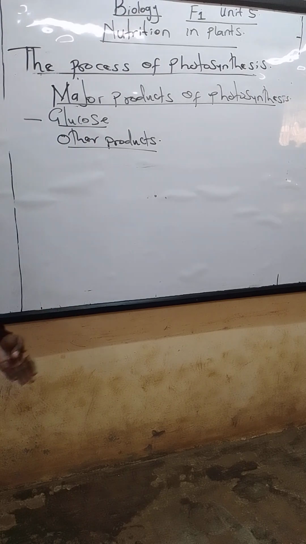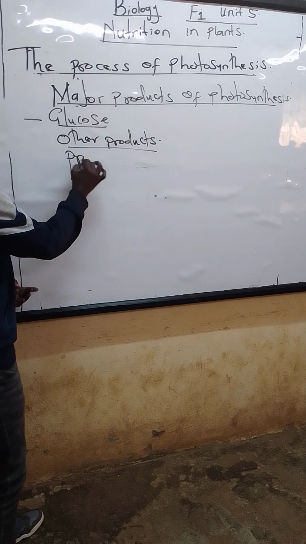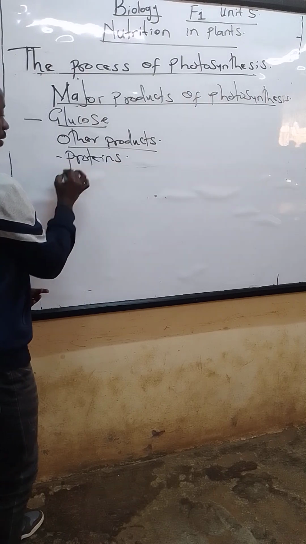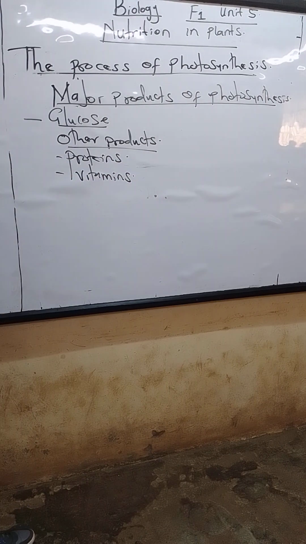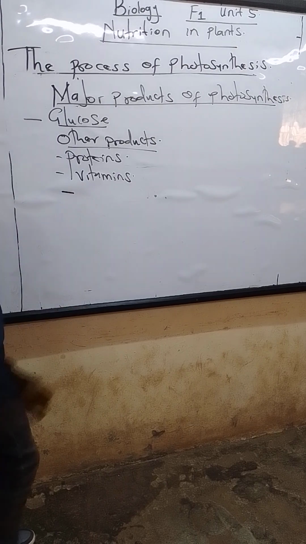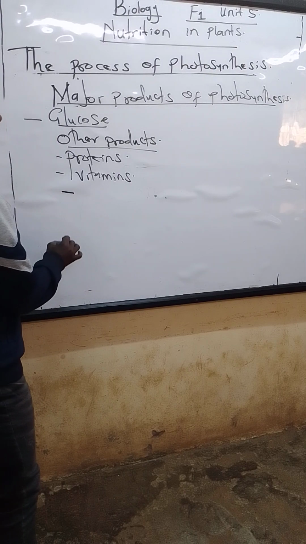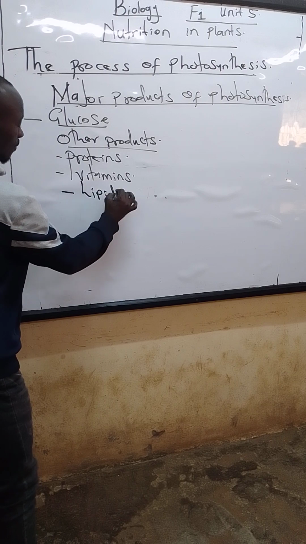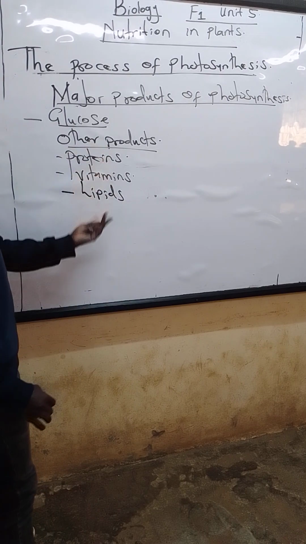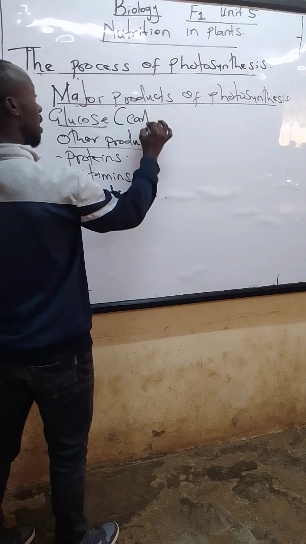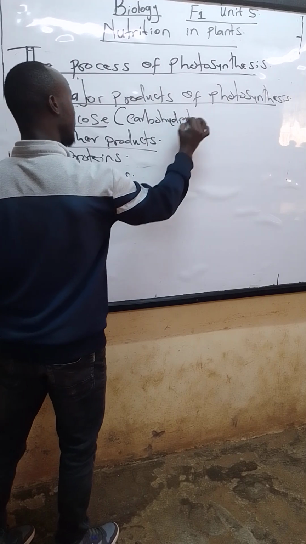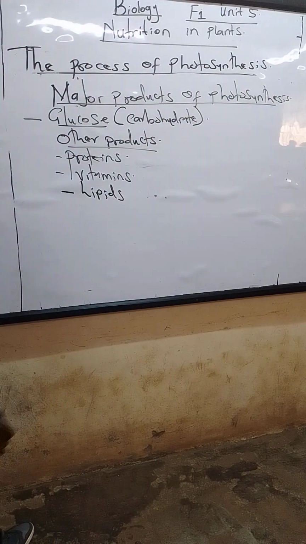So we can ask ourselves, why do we eat some food obtained from plants and we say they have proteins, vitamins, and lipids? So actually these are some of the products that are produced by plants apart from glucose. Glucose belongs to a broader category of carbohydrates. Actually, the class is monosaccharides. So those are the other products.